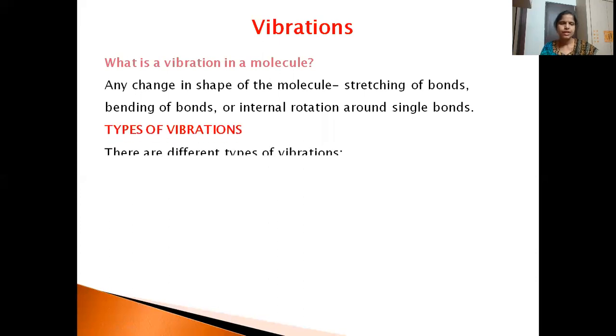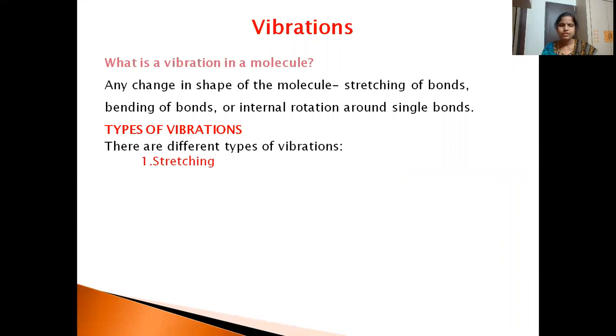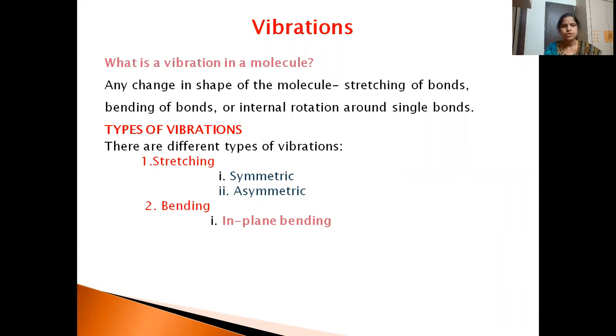Here we have different types of vibrations. There are two main types: stretching and bending. In stretching we have symmetric stretching and asymmetric stretching. Then bending again has in-plane bending and out-of-plane bending. In-plane means the atoms are bending within the same plane.